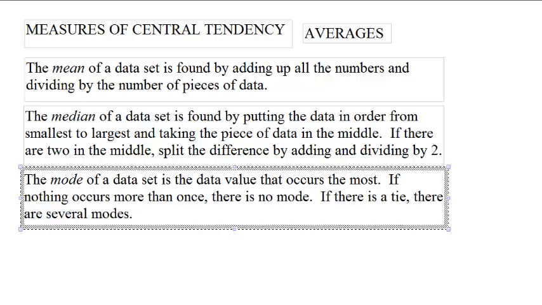The mode is the most common value that occurs. If every single number is completely different, there is no mode. If there's a tie, let's say the number that occurs the most occurs 3 times, but there are 2 different triples of numbers, then you have several modes. That can happen. In general, the median is, in real life, the most useful of these numbers.